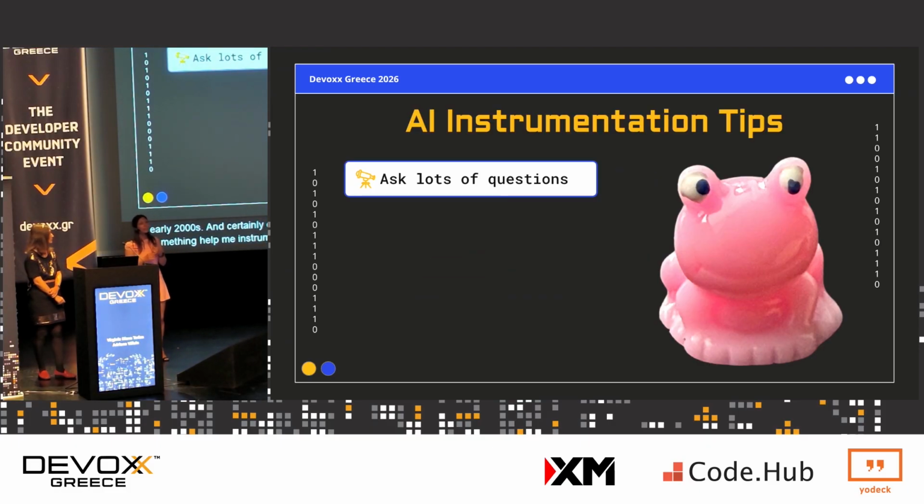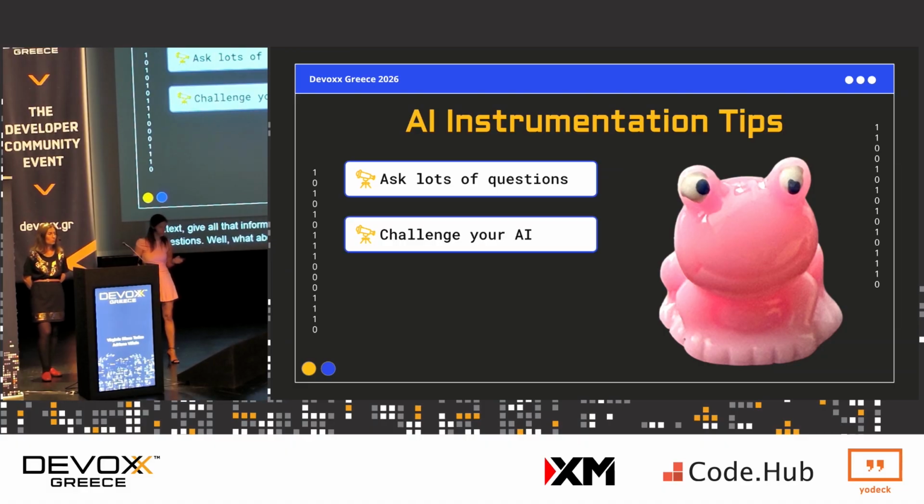First of all, ask it lots of questions. Don't be afraid to provide a situation, provide plenty of context, give all that information. It'll probably spit out some response, and then keep asking it questions. Well, what about this? What about that? That's super important. Challenge your AI. If it makes a suggestion, don't be afraid to question why it's doing that.